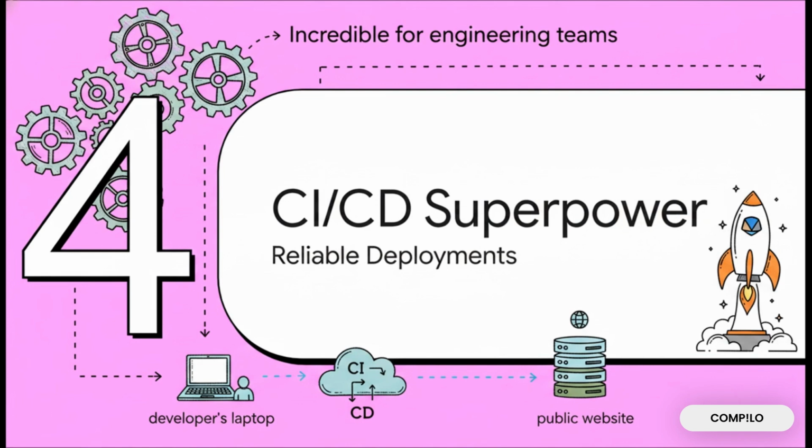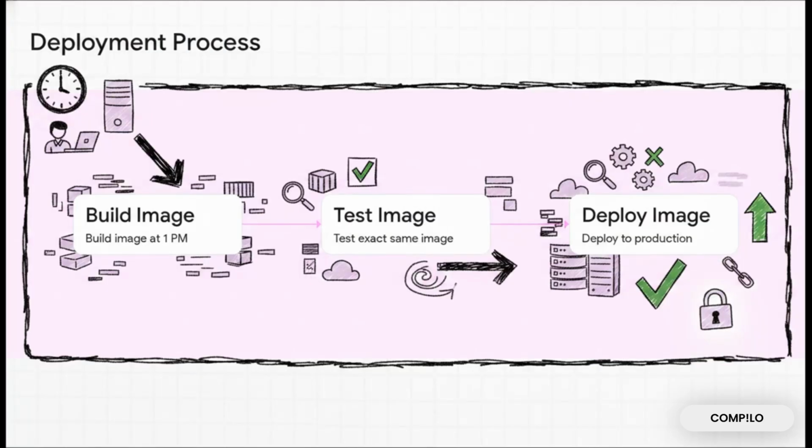All right, section 4, Docker's CI/CD superpower, reliable deployments. Now, CI/CD, continuous integration and continuous deployment, is just a fancy way of describing how code travels from a developer's laptop out to the live public website.